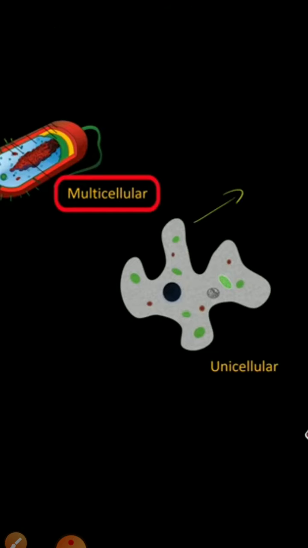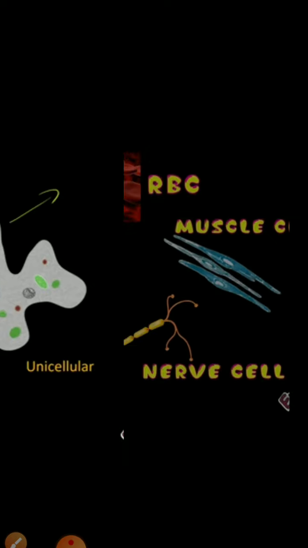Clear? So the second thing which I want to explain is the multicellular organism. In a multicellular organism, there are specialized cells. The organism which has specialized cells, like nerve cells, muscle cells, blood cells, these all cells are working differently, isn't it? They all are working in a specialized way, but their arrangement is very important to understand. How they arrange in our body is very much important to understand. Let us study about it.